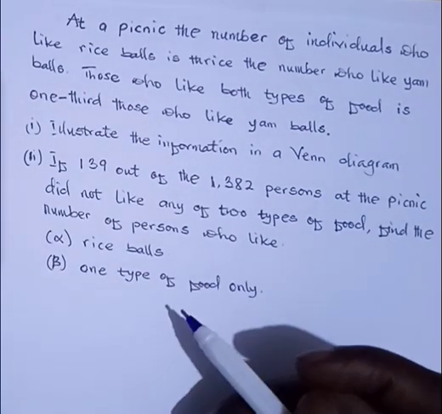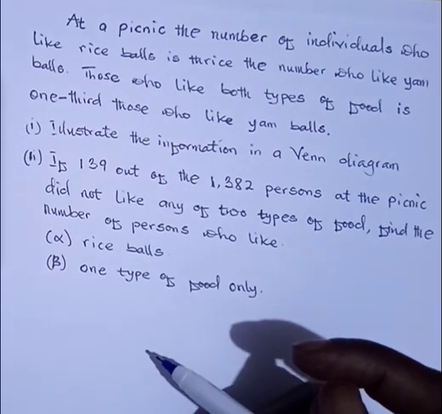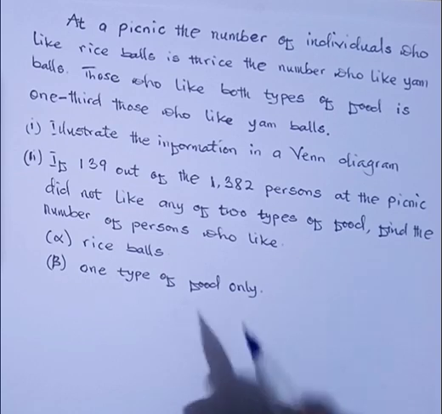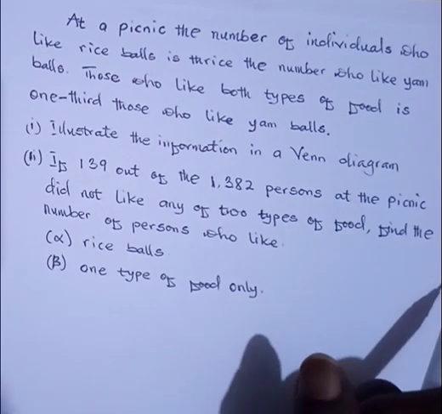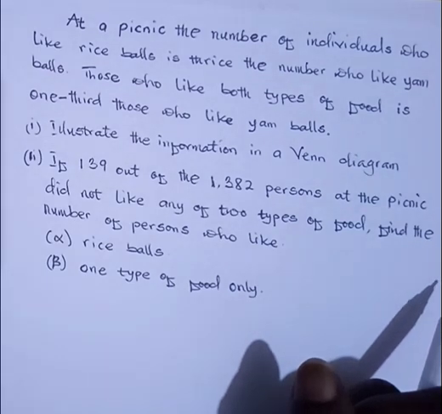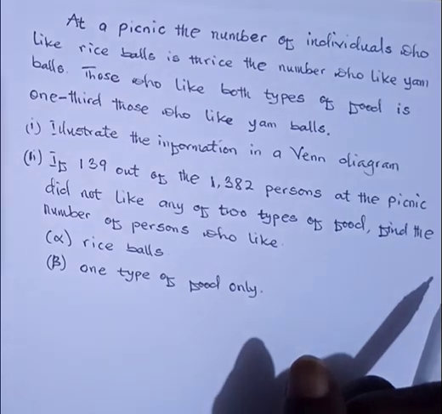So this is also one of the WASSCE questions. So let's look at this problem. This problem says at a picnic, the number of individuals who like rice balls is thrice the number who like yam balls. Those who like both types of food is one third those who like yam balls. So the question says we should illustrate the information in a Venn diagram.